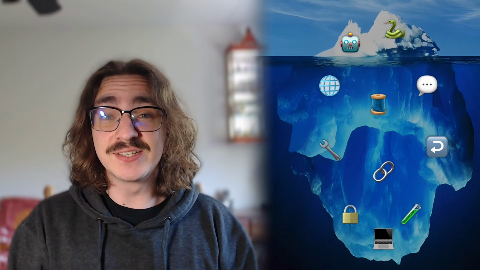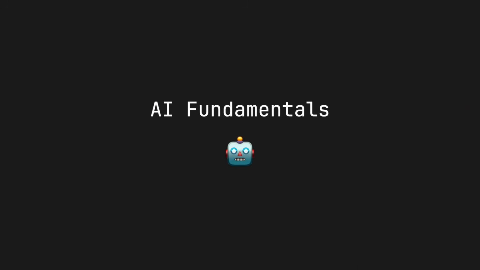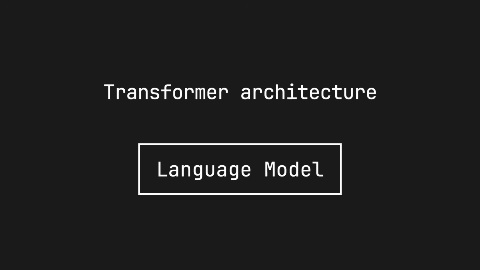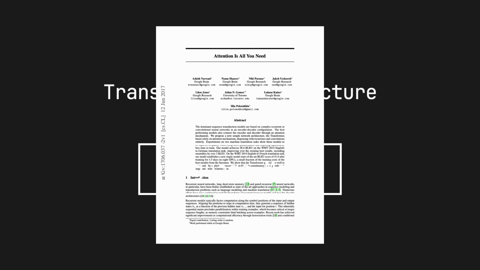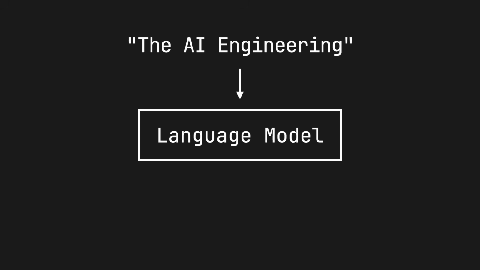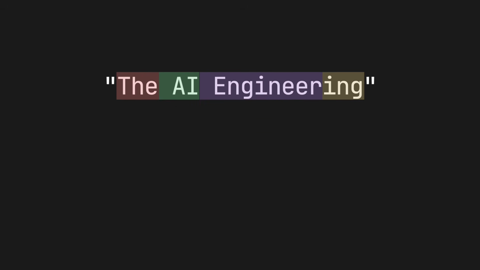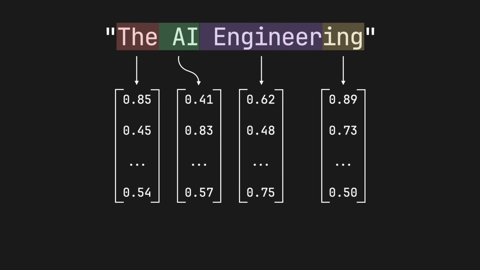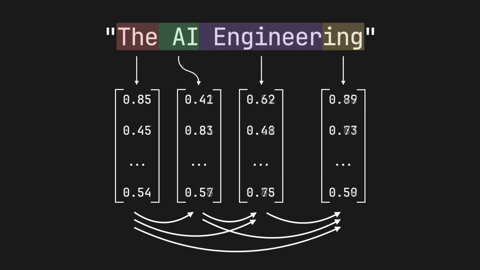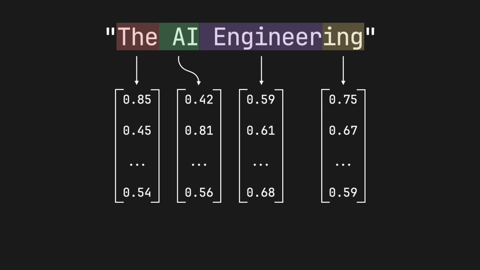The next thing to learn is the basics of how these AI models actually work. Most language models are based on the transformer architecture, which was introduced by Google in the 2017 paper Attention is All You Need. At a high level, a language model takes text as input and predicts what should come next. The first step is tokenization, where the text is split into small chunks called tokens. We assign each of these tokens a vector known as its embedding. You can think of embeddings as a list of numbers that somehow encode the meaning of each token. The model then updates each embedding vector based on all of the other embedding vectors in the context to refine its understanding of the text.